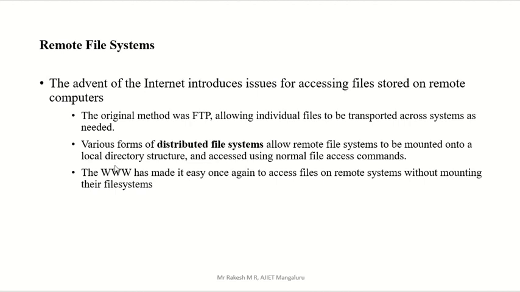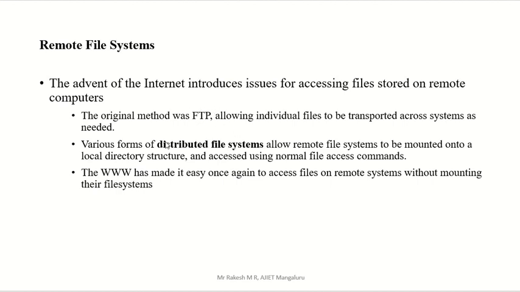And the third one is WWW, the World Wide Web. That concept we are going to use here, which made it easy once again to access files. The WWW concept, the World Wide Web, is also used to access files. One method to access files is file transfer protocol.